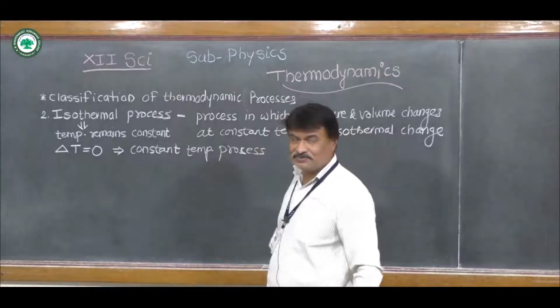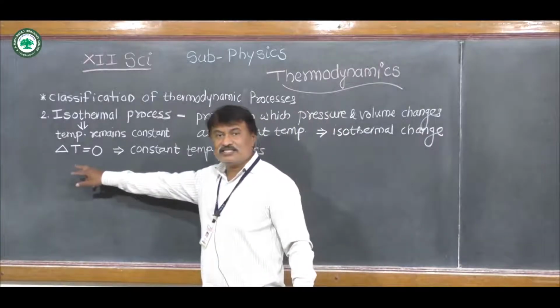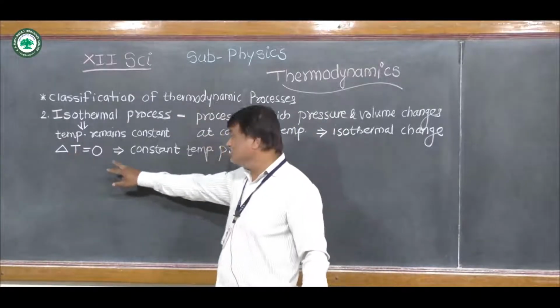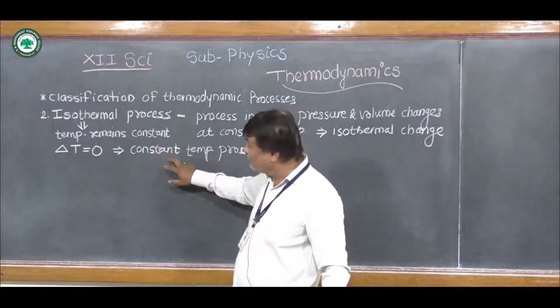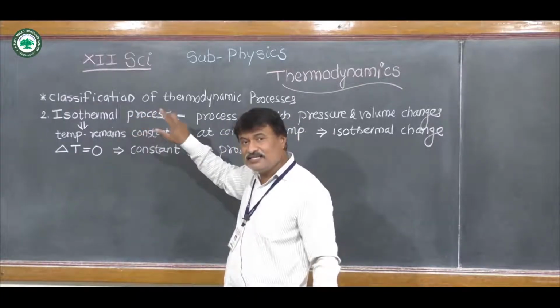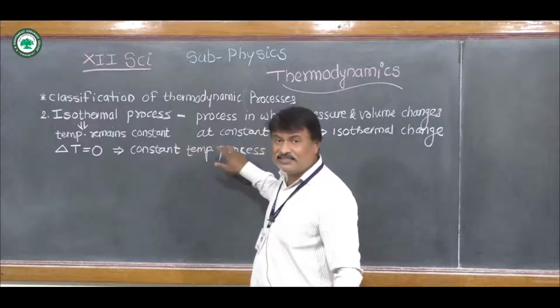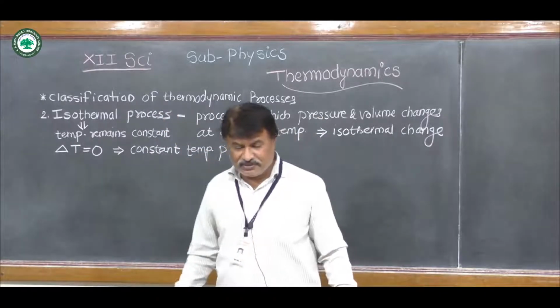Because temperature is constant, the change in the temperature is also zero. Therefore this process is also called constant temperature process.